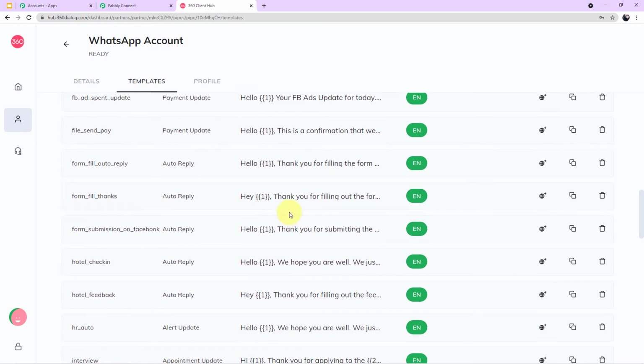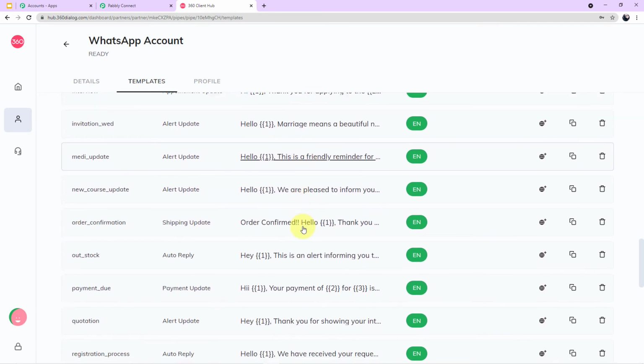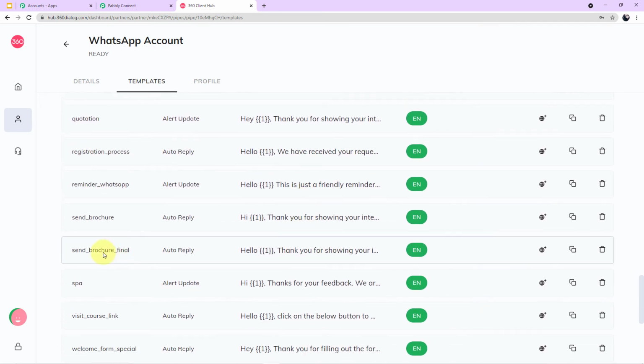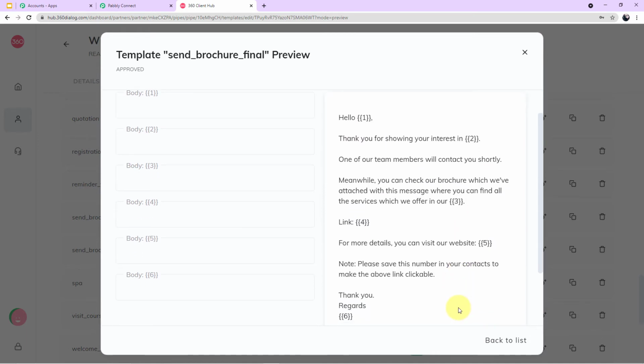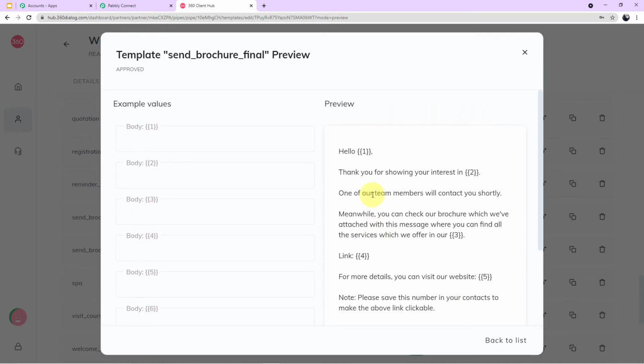Now let me show you the particular template which I have created for this workflow. If I come down, this is the template, send brochure final. Let me open it for you. So guys, here you can read an SMS text which I have written. Template is nothing but just the body of the SMS which will be sent to your customer. Let me read the body of the SMS which I have written for my customers.